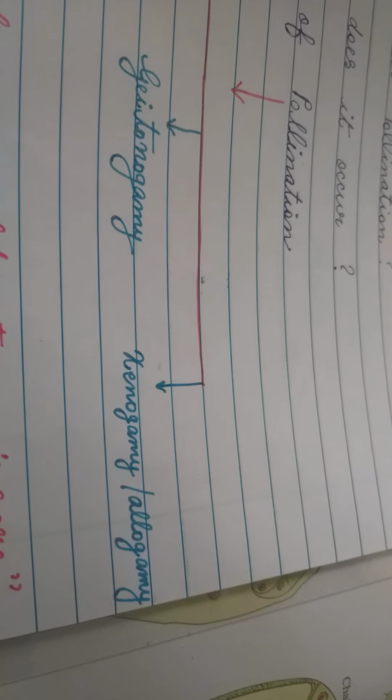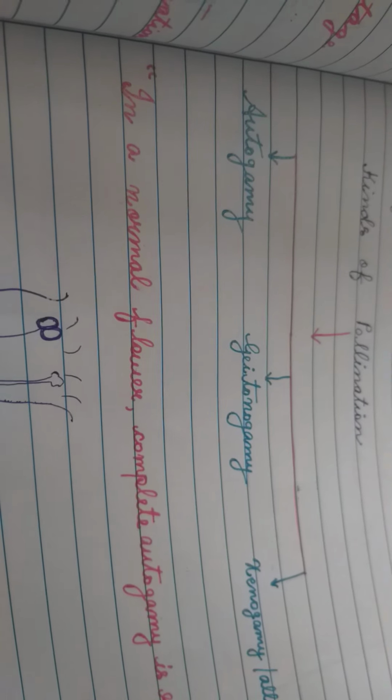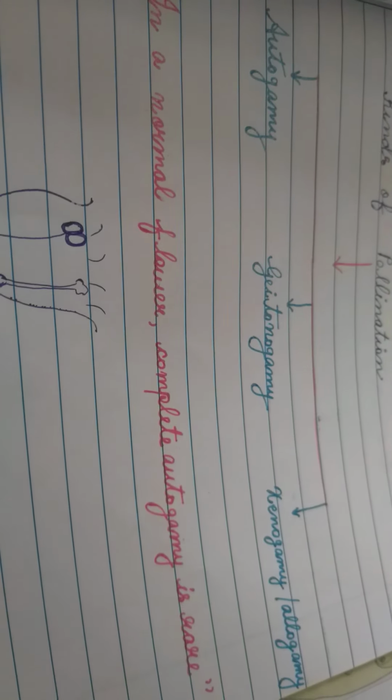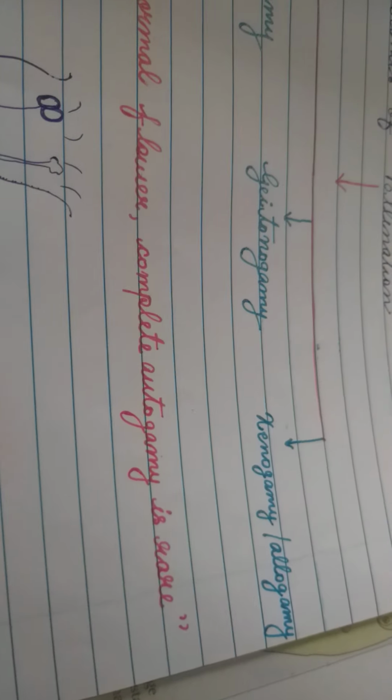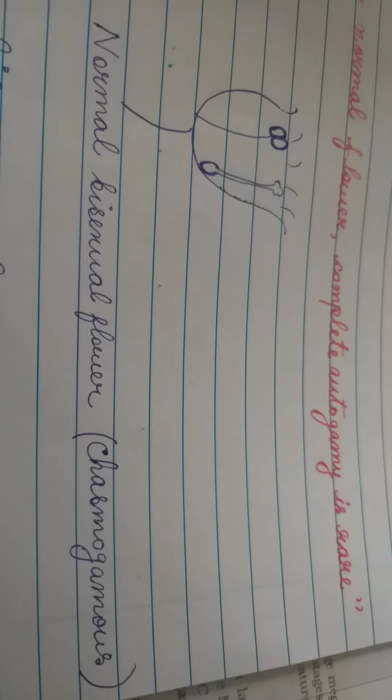Now, you understood what is pollination, why should it occur, then what are the kinds of pollination? Pollination can be classified into three different types: autogamy, geitonogamy, and xenogamy or allogamy. Now, in a normal flower, complete autogamy does not occur. It is very rare. A normal bisexual flower is called chasmogamous.